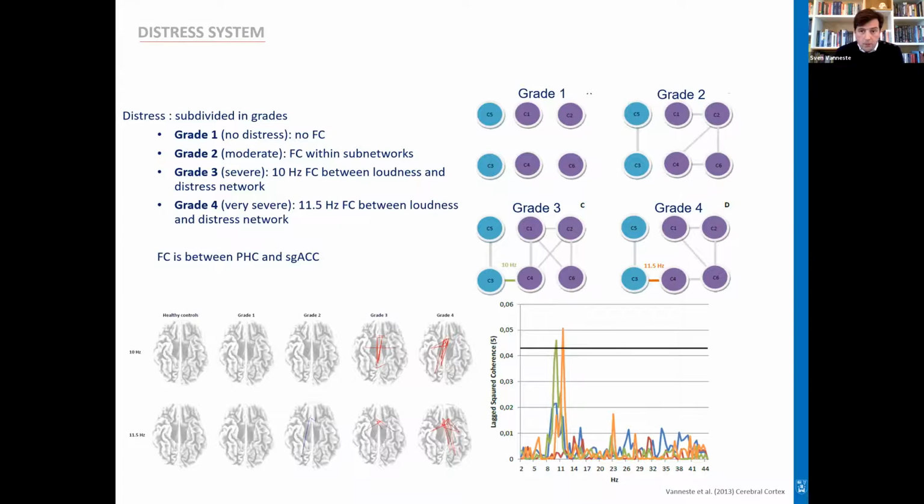When we compare all these groups, what we saw was that at some point when they are really suffering from their tinnitus, these 2 networks, the distress system and the loudness system, start to communicate at a very specific frequency. The 2 areas that were communicating were the parahippocampus, and remember the parahippocampus was already introduced as related to loudness, and the subgenual anterior cingulate cortex, which is known as a target for mood. So this was quite intriguing: when people suffer from their tinnitus, all of a sudden 2 networks that seem to be unrelated start to communicate.